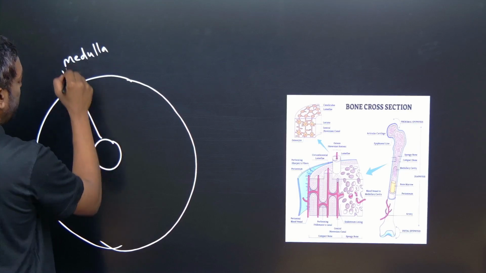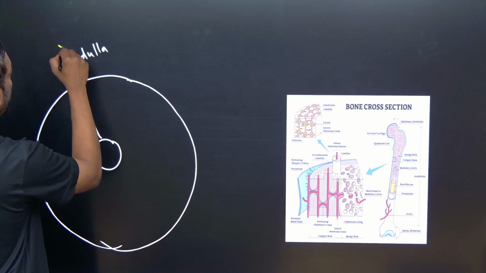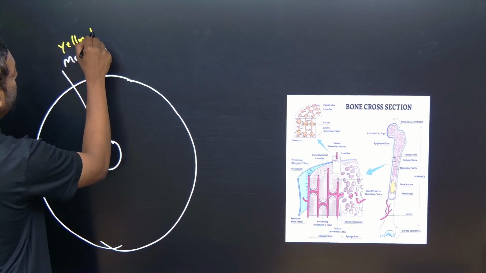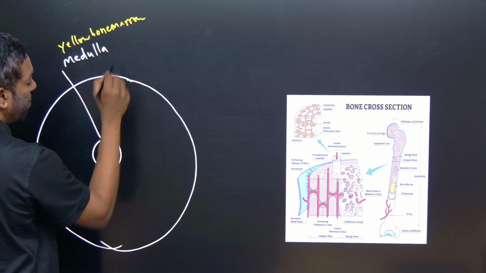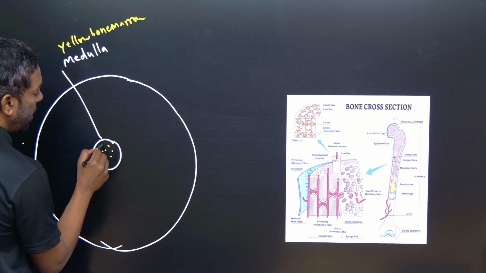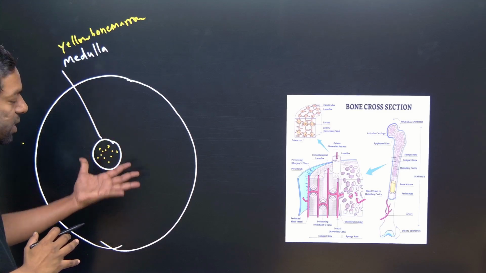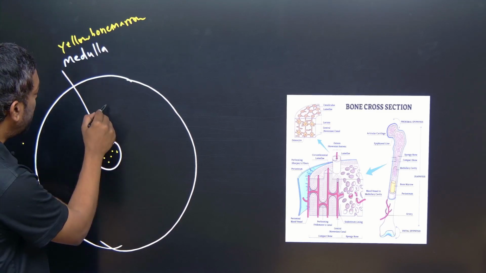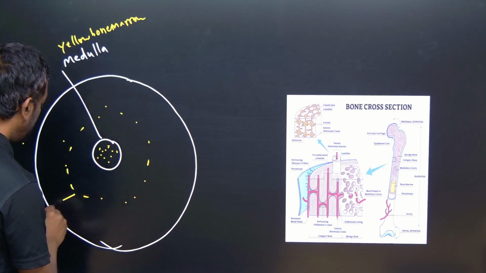Yellow bone marrow is there in the medulla, right? This is the medulla with yellow bone marrow. Around this cavity there is compact bone.